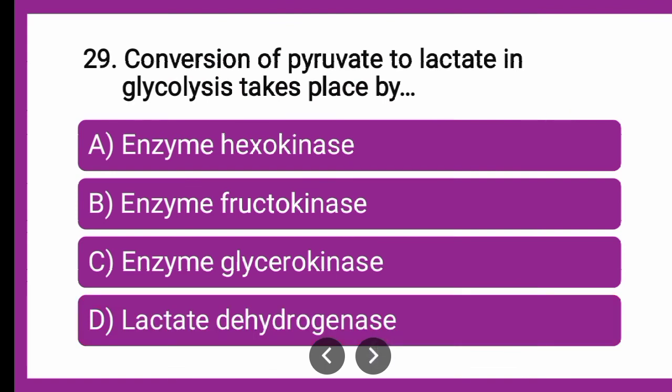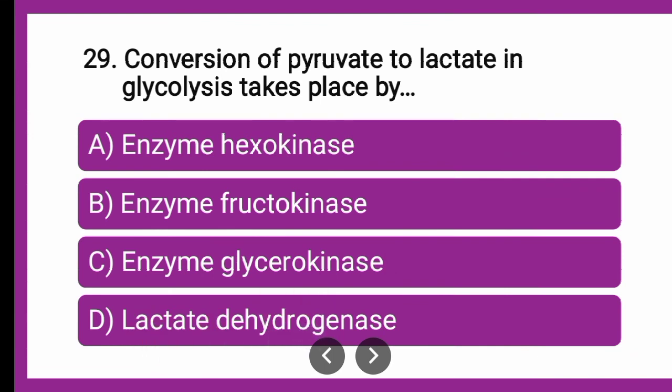Next question is, conversion of pyruvate to lactate in glycolysis takes place by dash. Whether the conversion of pyruvate to lactate, which is the next step of glycolysis before it enters the Krebs cycle or TCA cycle, whether the enzyme involved is hexokinase, fructokinase, glycerokinase or lactate dehydrogenase.